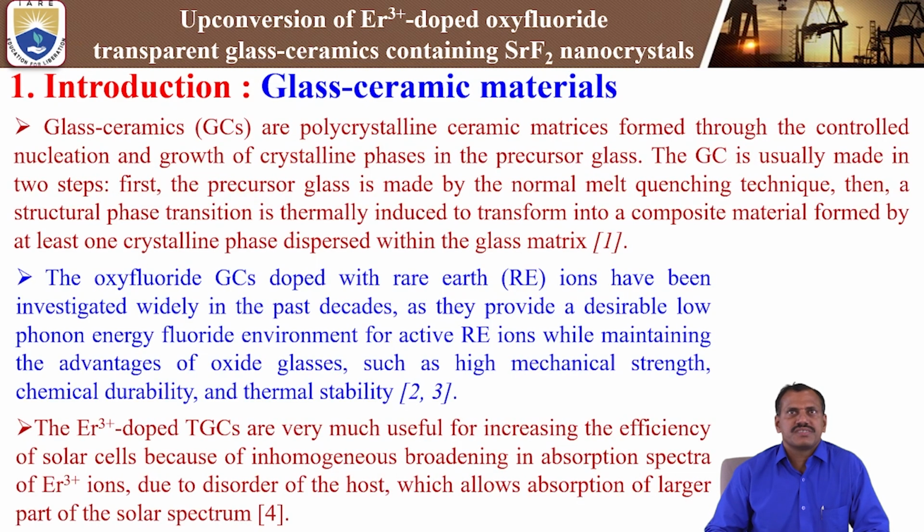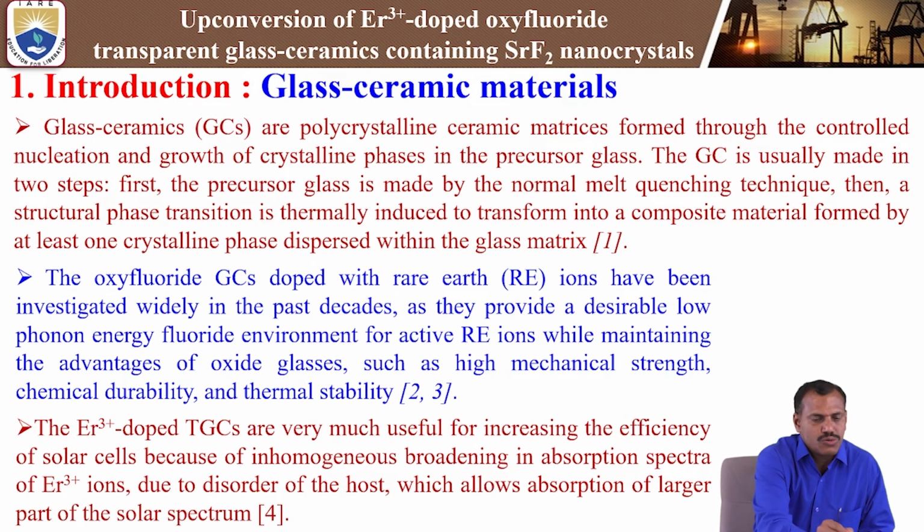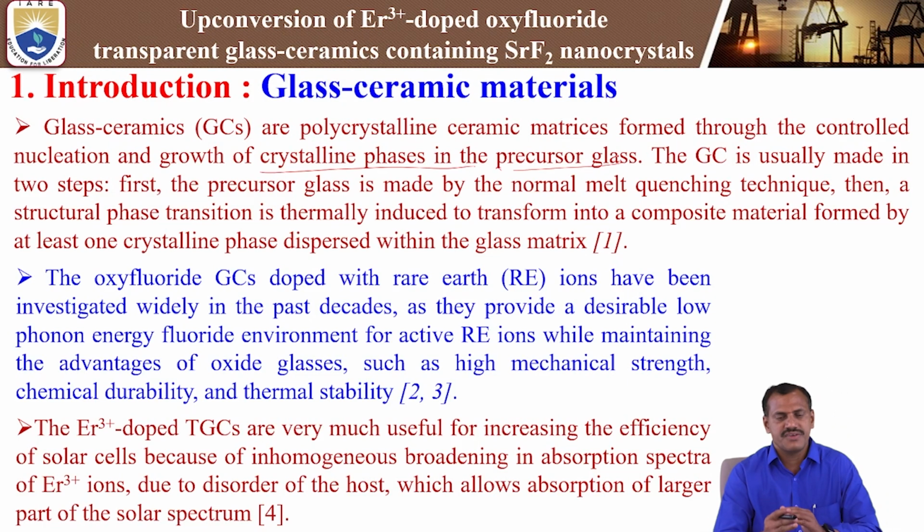So, what is the main introduction to glass ceramics? Glass ceramics are polycrystalline ceramic materials formed through the controlled nucleation and growth of a crystalline phase in a precursor glass. That means we require two phases: one is the crystalline phase, and the other one is the glassy phase, that is, amorphous nature and crystalline nature.